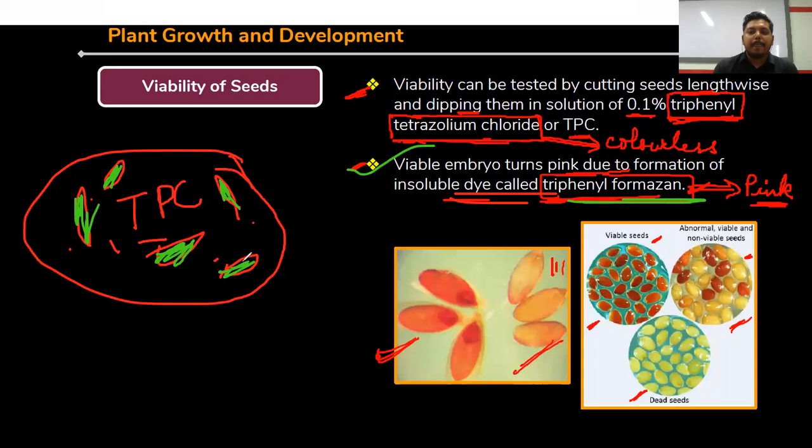This triphenyl formazan shows the pink coloration of the viable embryos. In case of viable seeds, they form pink color. In case of abnormal, non-viable seeds, they form different colors, and these are dead. Through this dye, triphenyl formazan, we can test the viability of the seed. Clear?